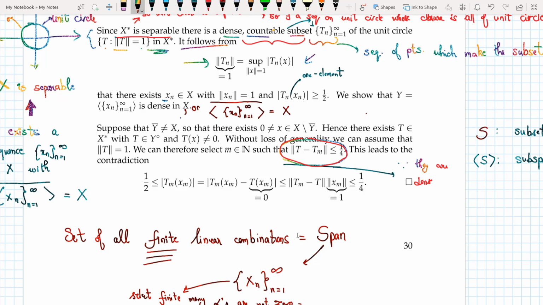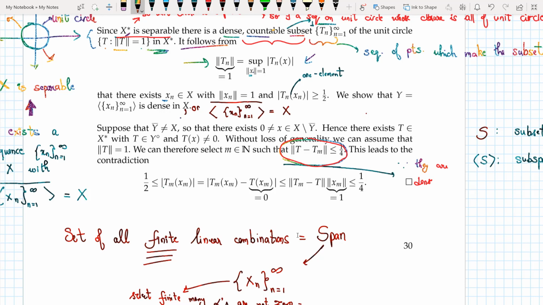So the flow started like this: I had a separable space X star, then I took a closed subspace or a closed subset which is the unit circle, and I showed that there is a dense countable subset of the unit circle, which means that the closure of this thing is the unit circle itself. Now in the next step, once I did that, I got norm of Tn equal to the sup norm of Tn x, norm of x equal to 1, and from this I got xn.